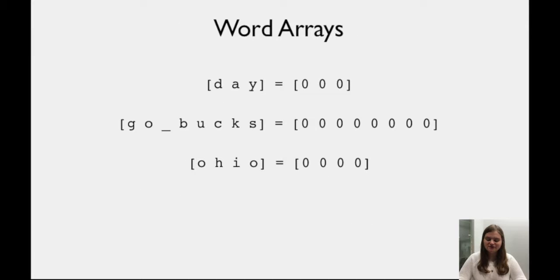The initial portion of the code for the game involves creating arrays for every word that was used in the game: day, go Bucks, and Ohio. These arrays had a 0 in place for every letter. These arrays were then given designated numbers so that each word had its own section. At this point, the program also initializes the variables guesses and wrong guesses and sets them equal to 0, which will be used later in the game.